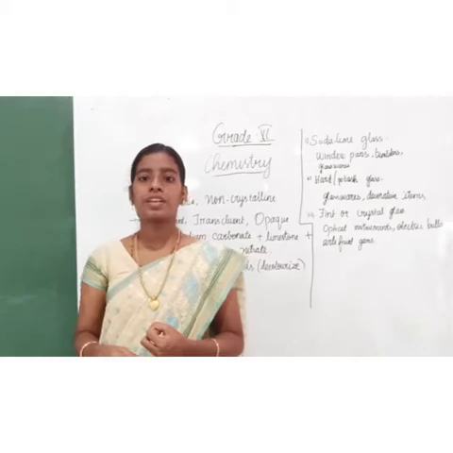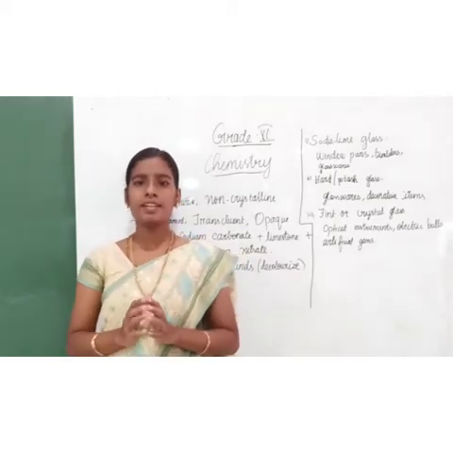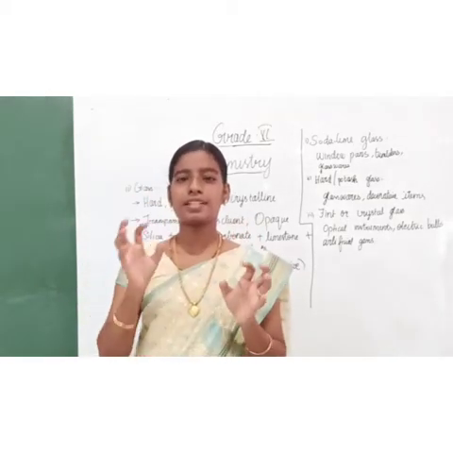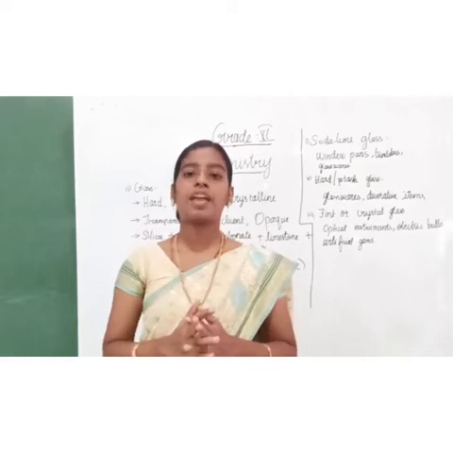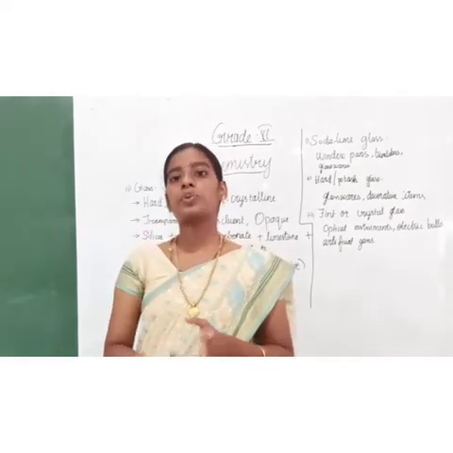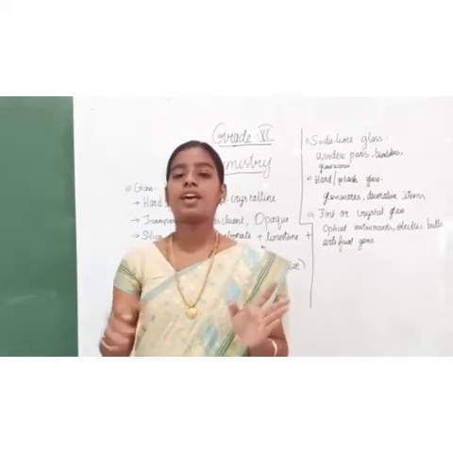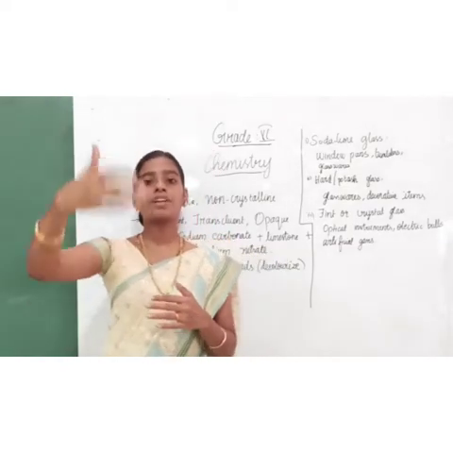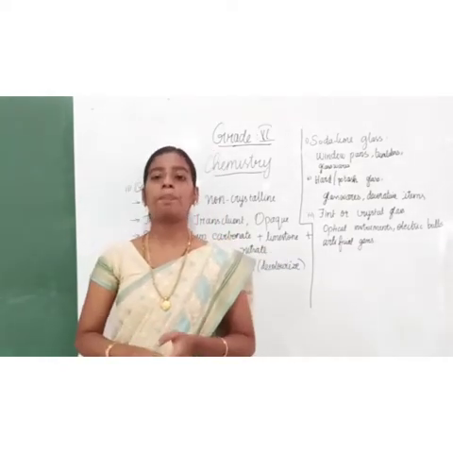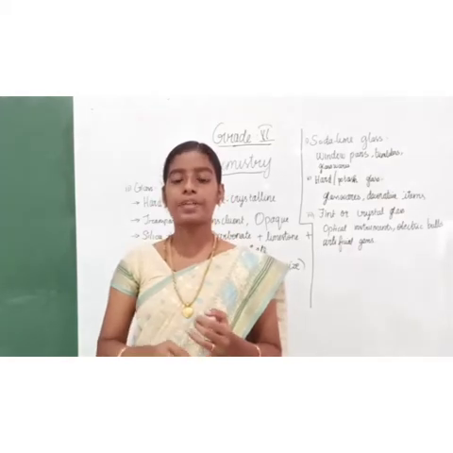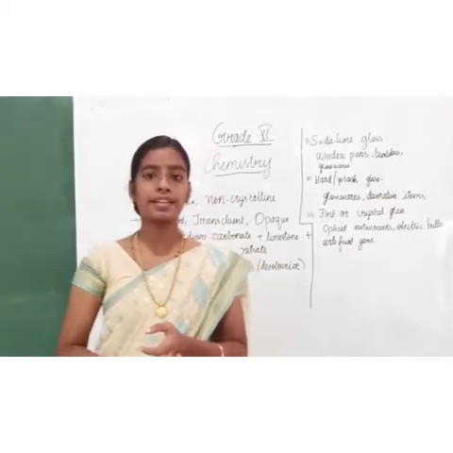Translucent means we cannot see completely, but we can see some blurred images. Opaque means we cannot see what is on the opposite side of the glass. Did you understand what is transparent, translucent and opaque?